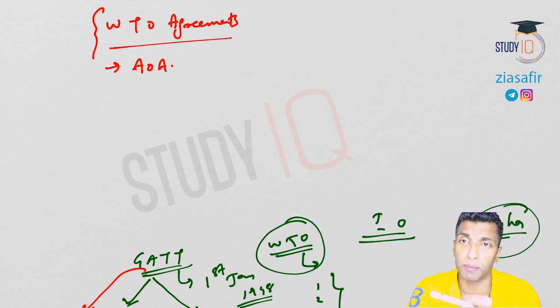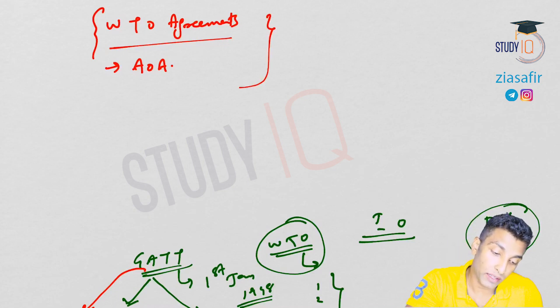Most of the subsidies given by developed countries come under green and blue box, so they don't want to keep any limits. I've told you the example: US is giving 100 billion subsidy, but they don't have any problem. But when India is giving around 20 billion subsidy, which is one-fifth of what the US is giving, there is a problem. We are violating WTO norms, but they are giving it without violating the WTO norms, and I hope that is clear.